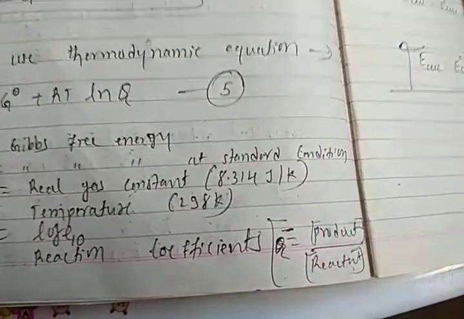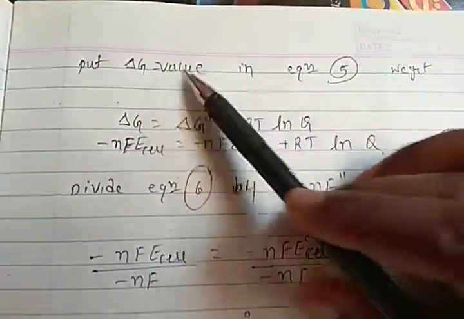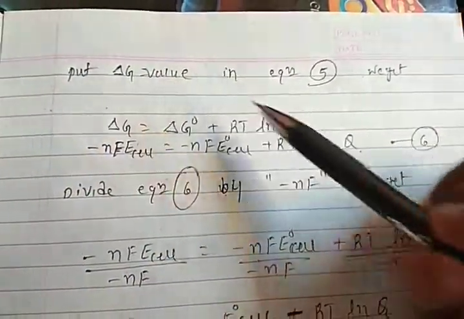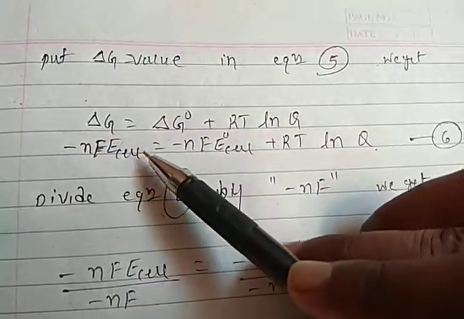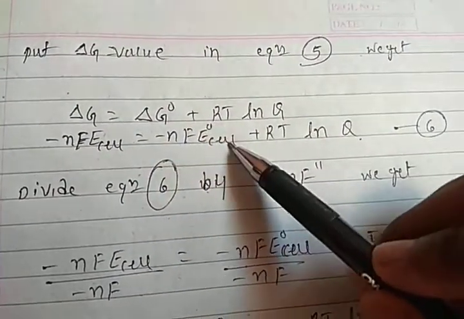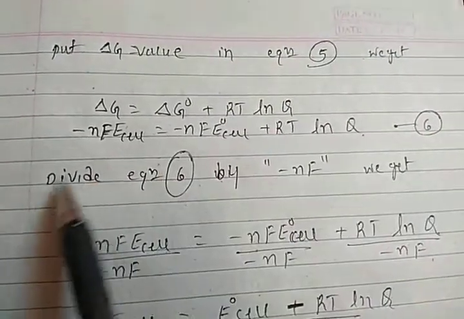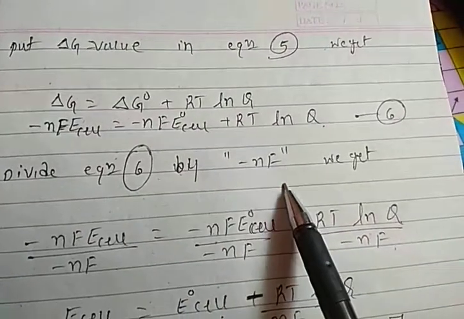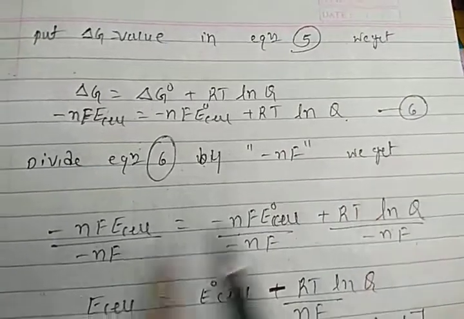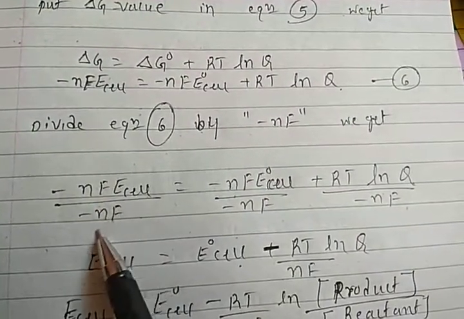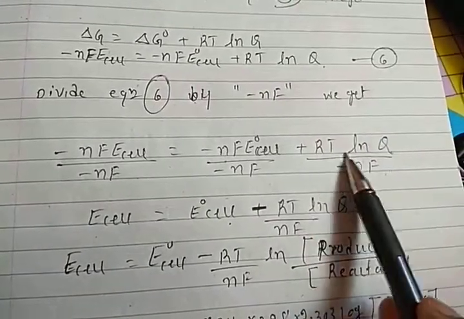Right friends? Okay, put the delta G value in equation 5. Whatever delta G we got, put that value into equation 5. This is delta G, equation 5, and the delta G value is minus nF E cell, equals delta G naught, minus nF E naught cell, plus RT ln Q. So this is equation 6. Now divide equation 6 by minus nF. The whole equation is divided by minus nF, so the minus nF cancels on each term.